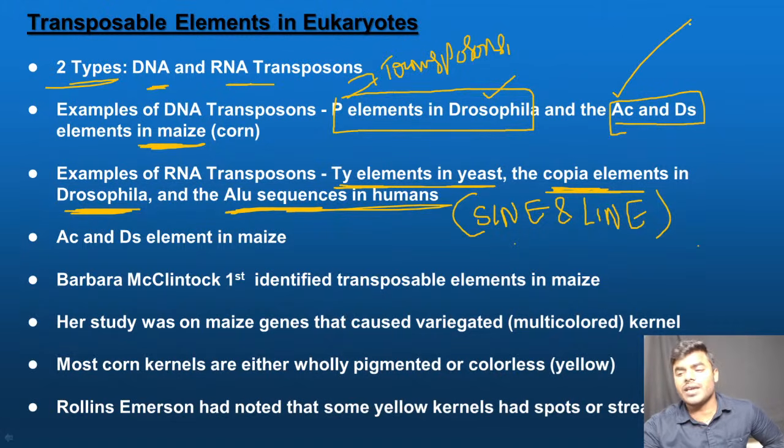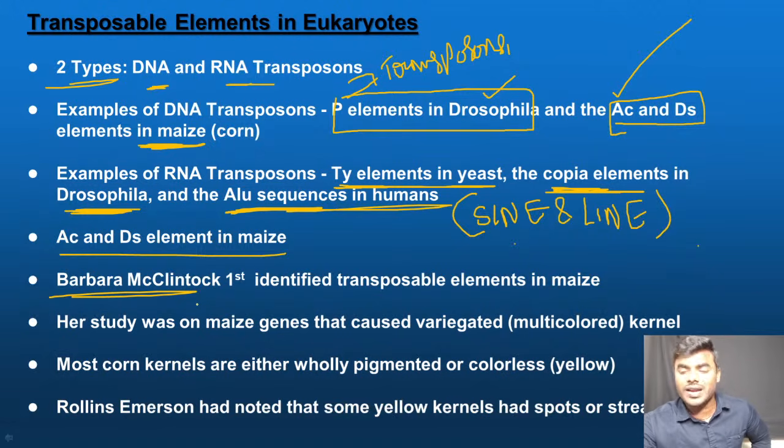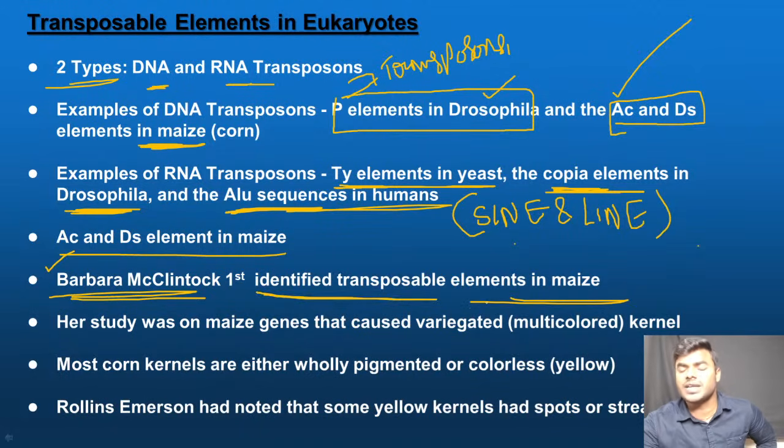Now, majorly we are studying about the AC and DS elements in the maize. Please listen, you have to answer the questions. Barbara McClintock is the woman scientist who is really a brave woman. I don't know whether you have studied her story or not. She is the first scientist who refused to take the Nobel Prize, but later she was awarded. Please read her story, it is really inspiring. Barbara McClintock was the first one who identified the transposable element present in the maize.